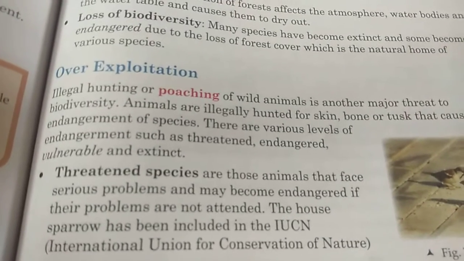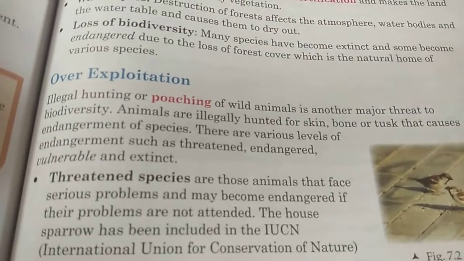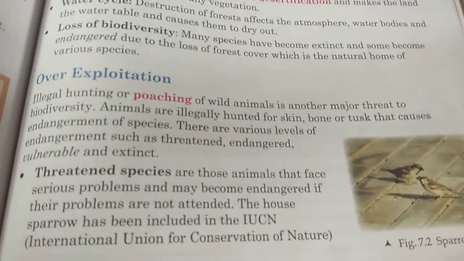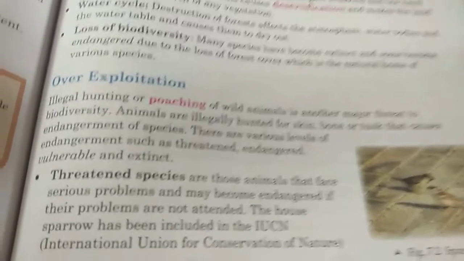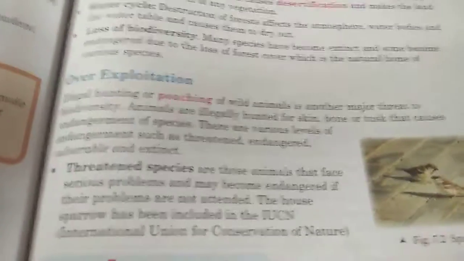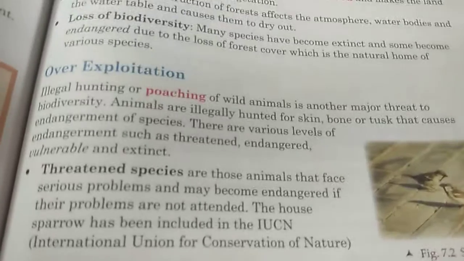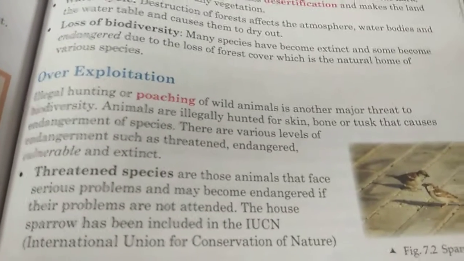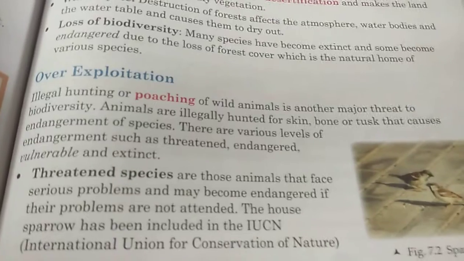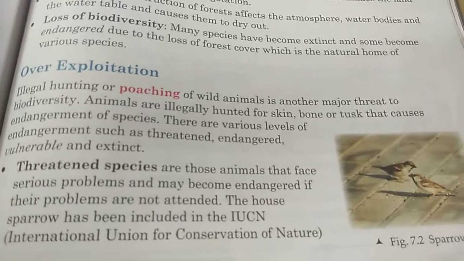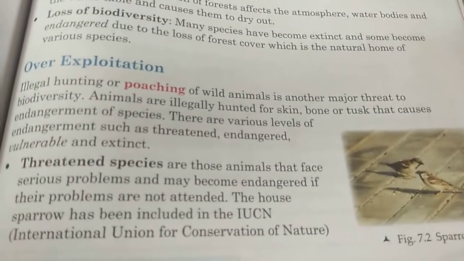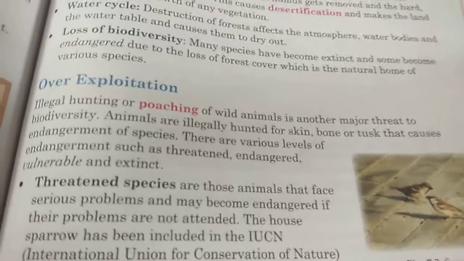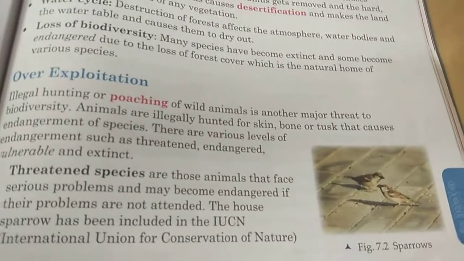See, this lesson is about biodiversity. The entire world should have enough number of plants, enough number of animals. Because of some reasons, a group of animals die, then it will affect other groups of animals and plants also. Because of what reason these groups of animals or plants are dying, that is what we are learning in this lesson. The first cause we have studied is deforestation, and the second major thing is overexploitation.